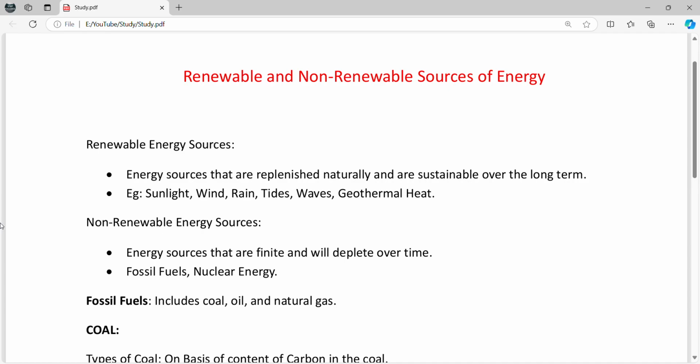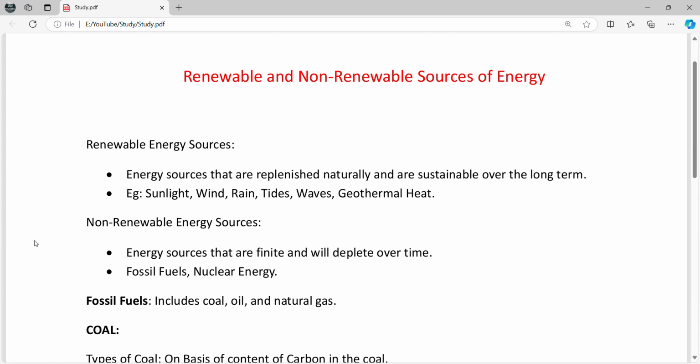Coming to renewable energy sources, these are the energy sources that are replenished naturally and are sustainable over the long time. Examples of renewable energy sources are sunlight, wind, rain, tides, waves, geothermal heat.